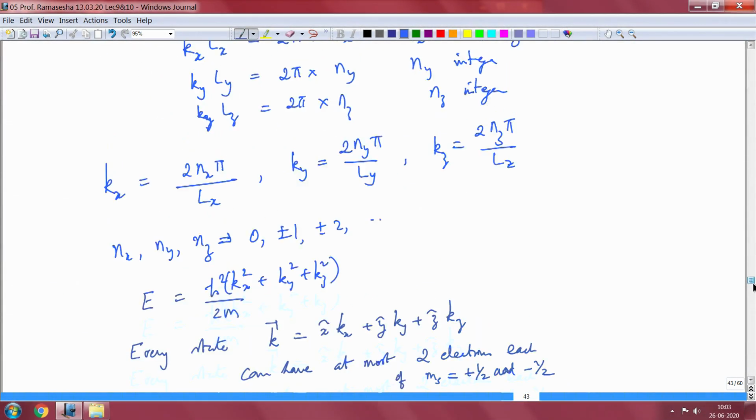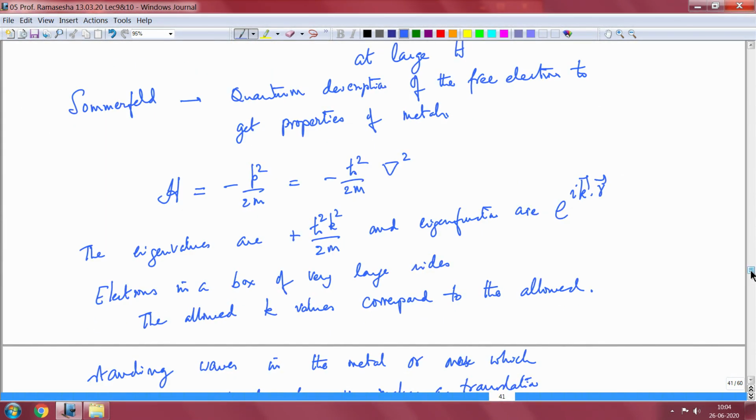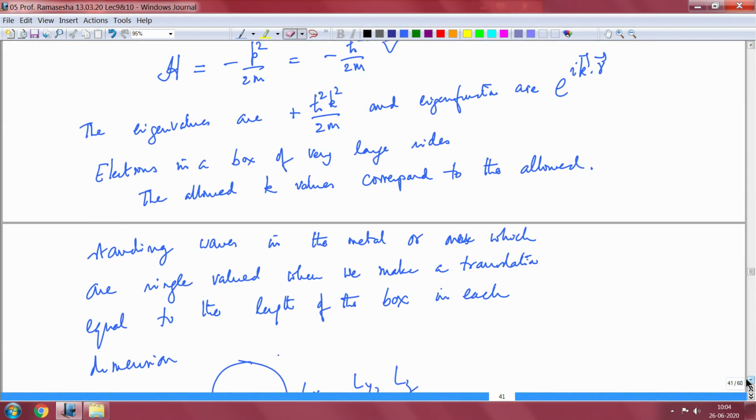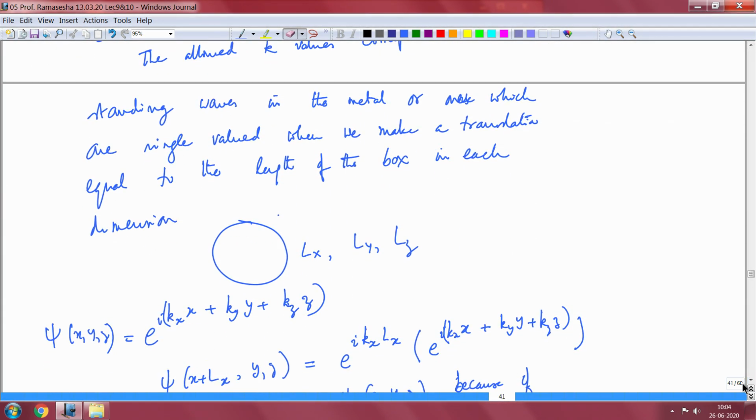In the previous lecture, what I did was to go on to the Sommerfeld model, where we have a quantum description of the free electrons. The free electron wave function and energies are given by E = ħ²k²/2m, which is of course positive because it is only kinetic energy, and e^(ik·r) are the eigenfunctions. We can always find the allowed values of k by considering a box of sides Lx, Ly, Lz and imposing cyclic boundary conditions.